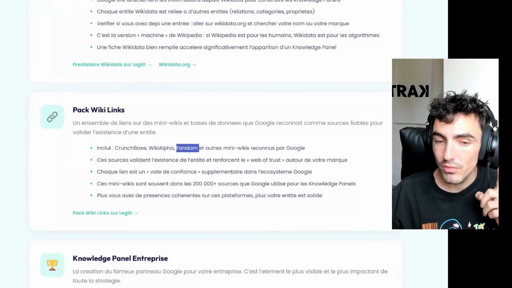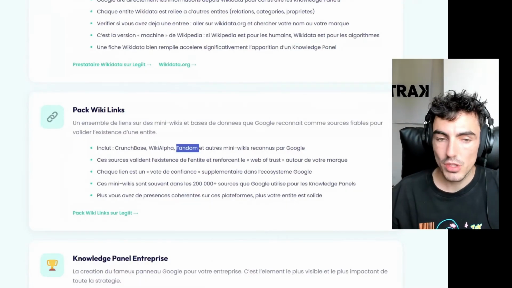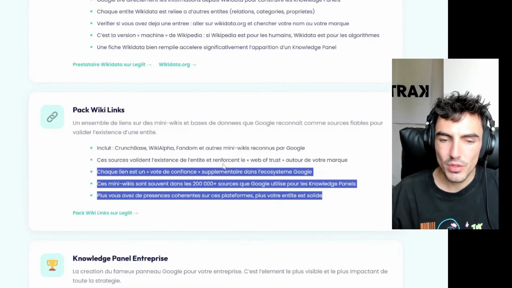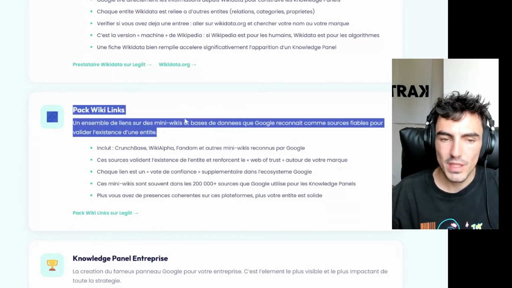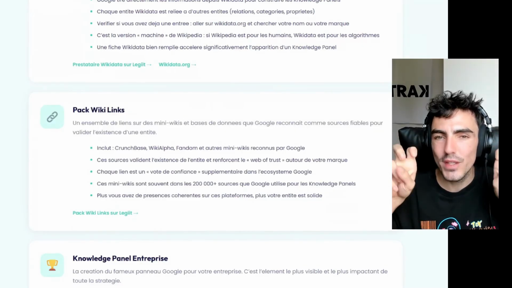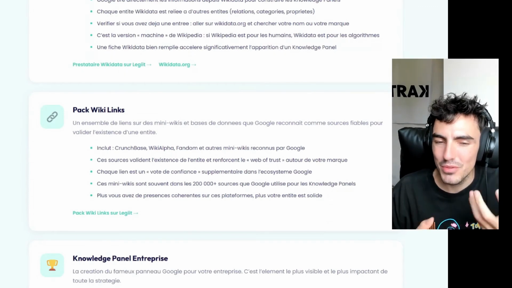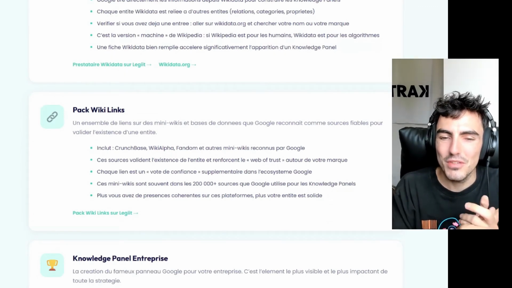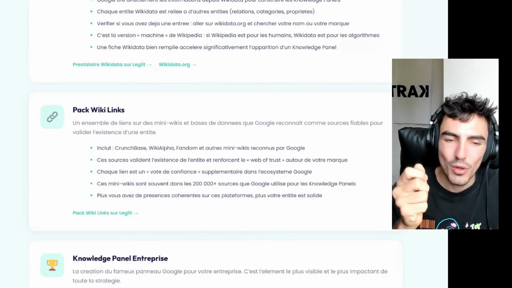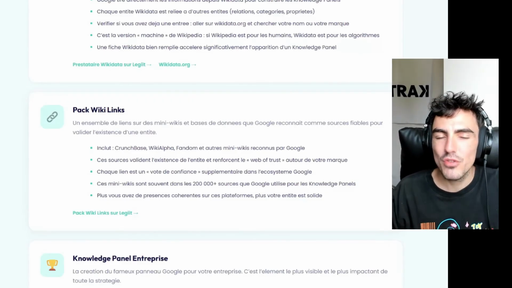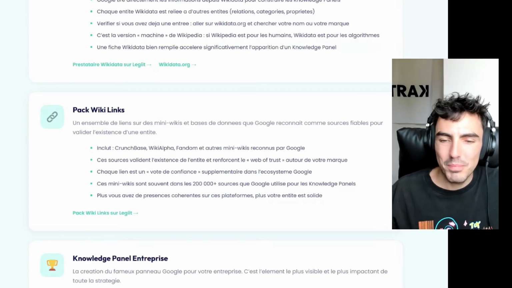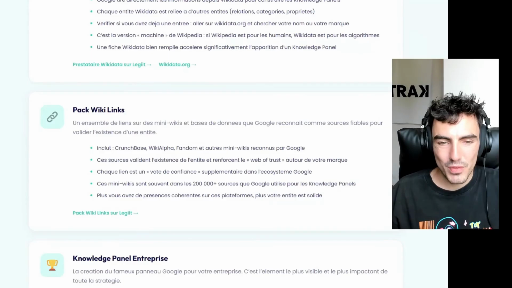Just for your information, a lot of speakers from Changma SEO have mentioned this to me several times. And it's something that's quite important to go and get links on mini wikis. It allows you to create a sort of pseudo credibility with Google. In my opinion, we all kind of hope that since we're on something like Wiki Alpha or Wiki People, Google will pick it up a bit like we've seen with the recent emergence of Wikipedia. So there you have it. Not sure if it's really effective, but I think there's still something important there.